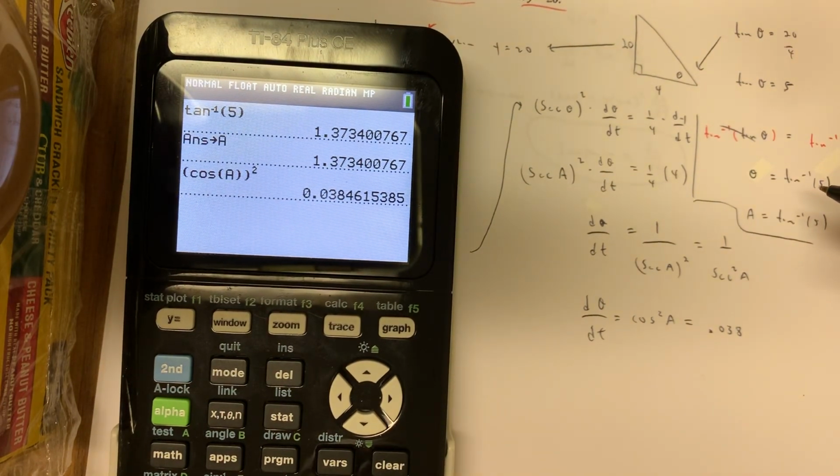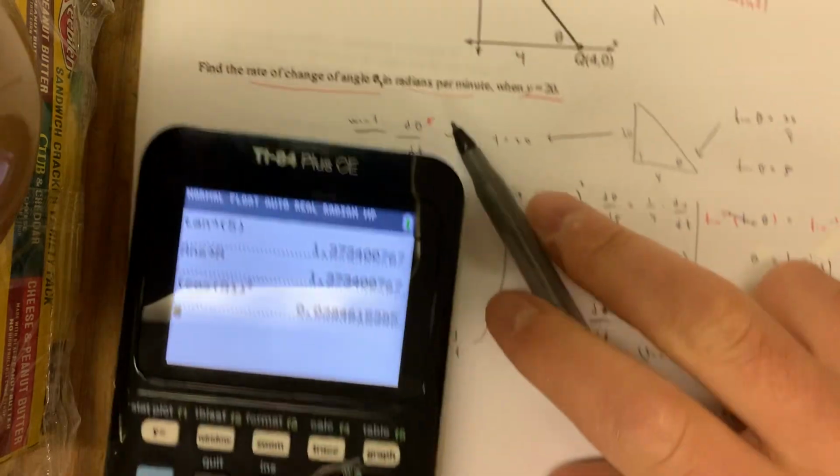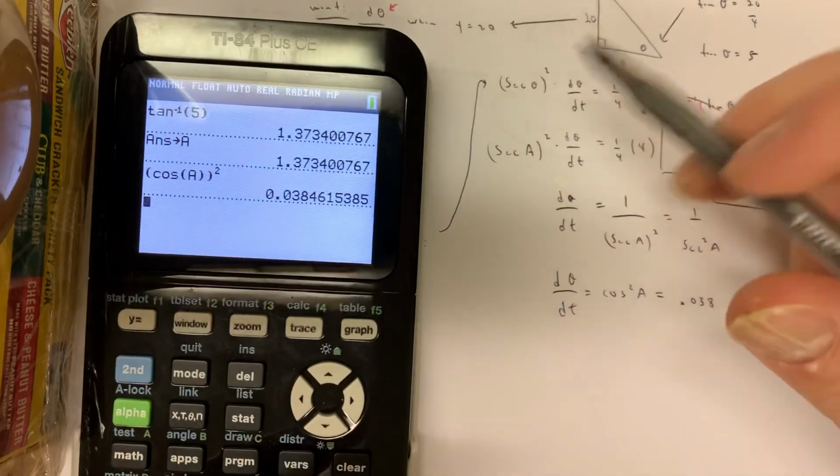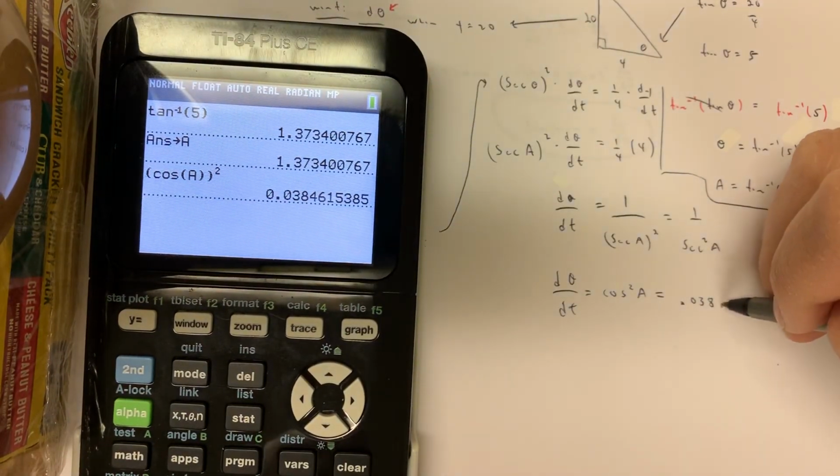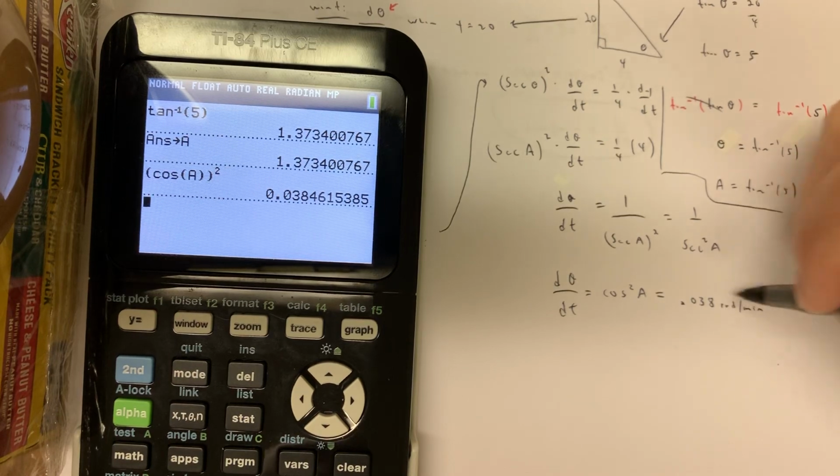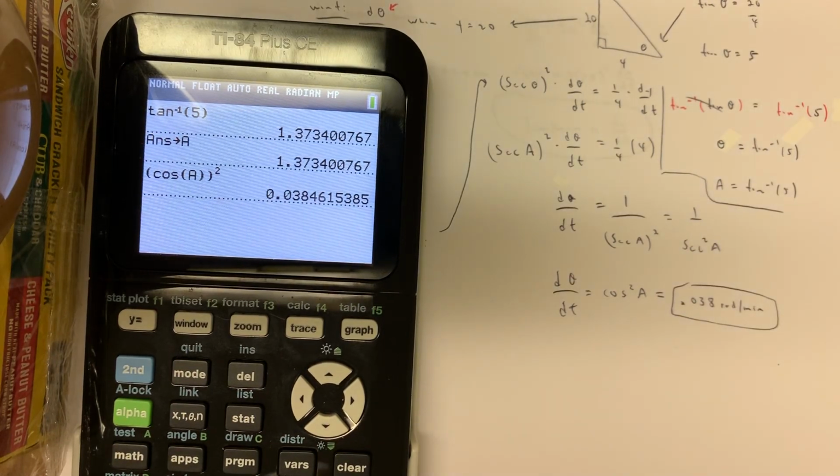I need units. Theta is measured in radians, they actually told you, and they even told you d theta over dt is in radians per minute. So radians per minute, not really too difficult as far as units are concerned.